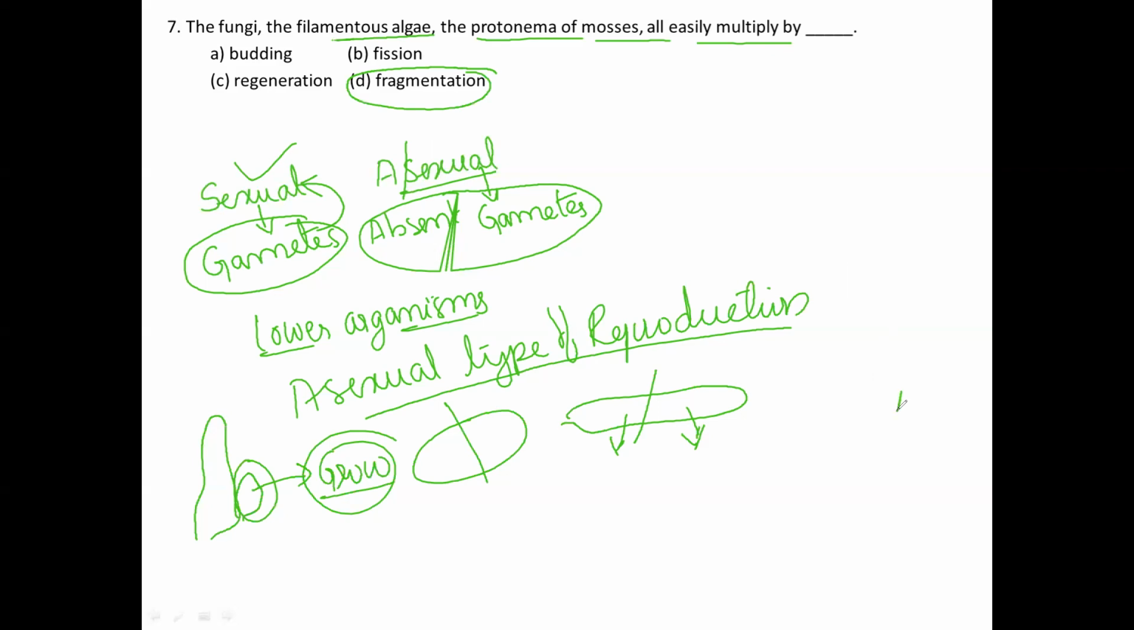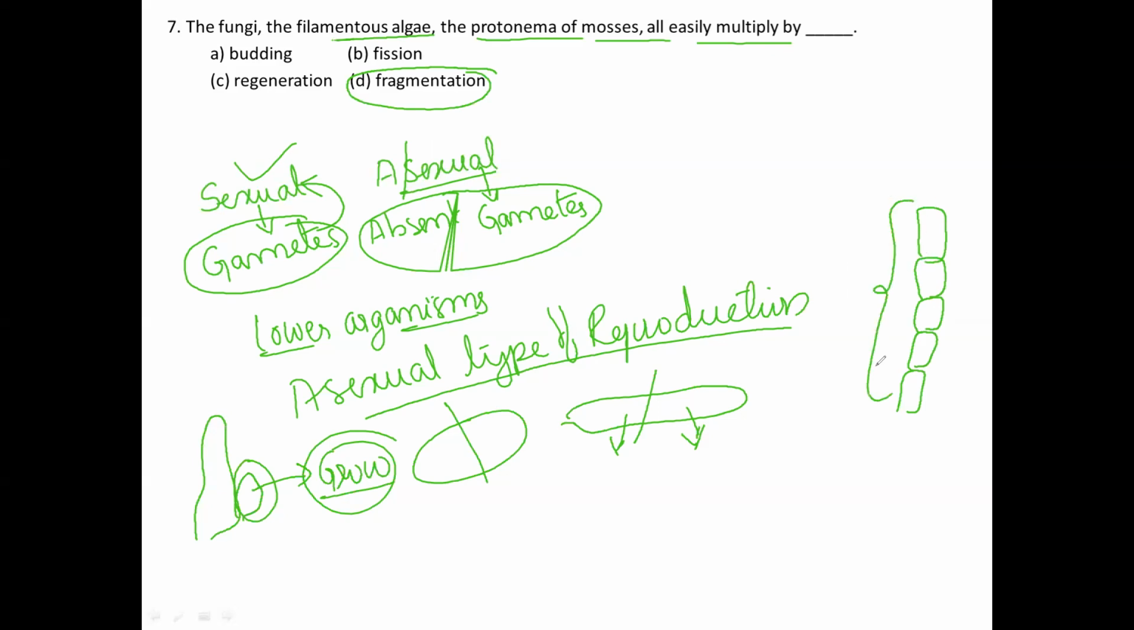Someone asked here, what do you mean by filament? Filament means the organism is made up of filaments, where the cells are arranged one above the other. That type we are going to call filamentous in condition.